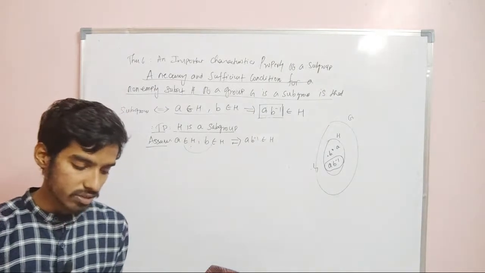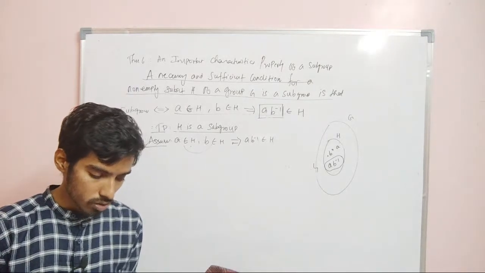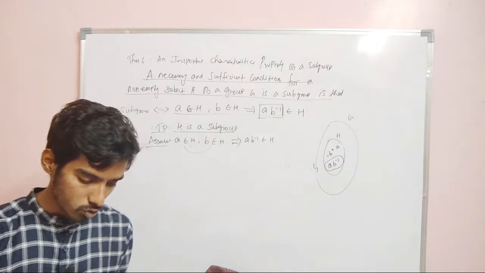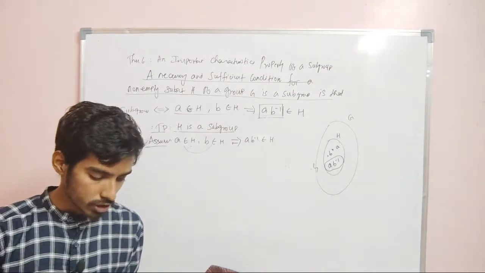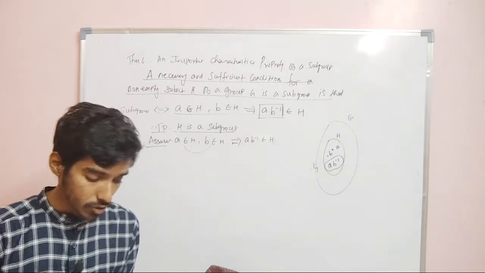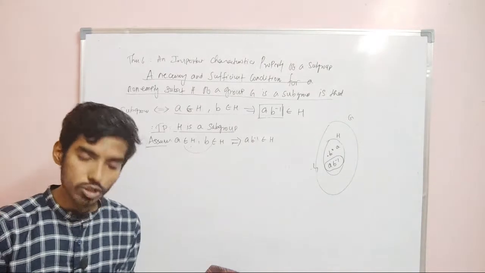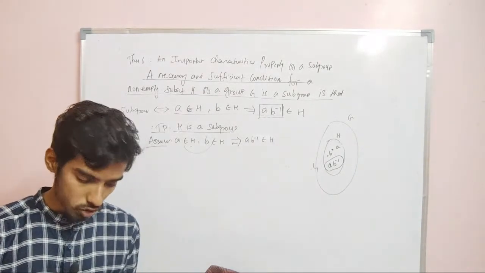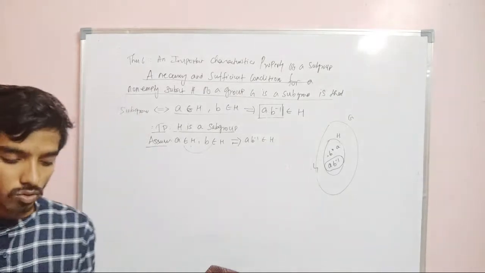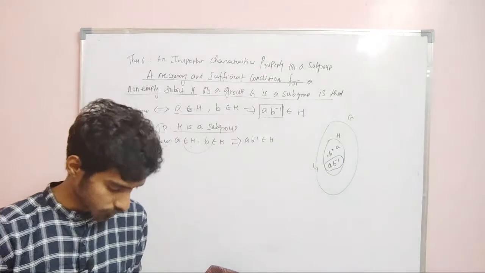The above theorem gives us a very important characterization of a subgroup. Whenever we are required to show that a non-empty subset H of a group G is a subgroup of G, we should make use of this theorem. Thus, we should take any two arbitrary elements a, b belonging to H and we should try to show that ab inverse belongs to H. If we are able to show that, it is sufficient to conclude that H is a subgroup of G. Right? Yes.